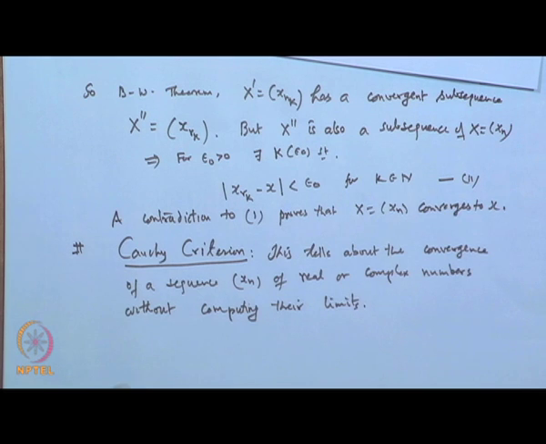Because what happens is, if the sequence x_n is given, then one can easily identify by taking the limit. If the limit exists and comes out to a finite quantity, then we say the sequence is convergent. But if the limit goes to infinity or does not exist, meaning along different subsequences there are different limits, then we say the sequence diverges.